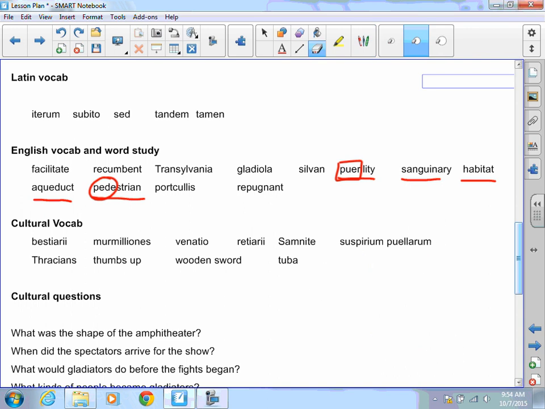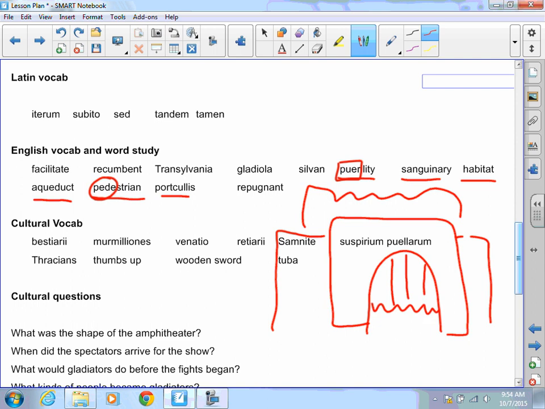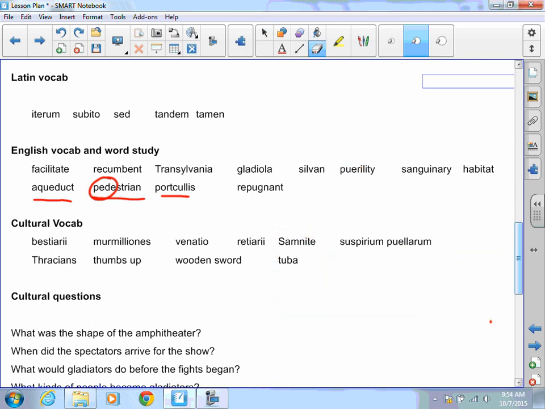Porculus, that is the gate. If you're entering one of these massive castles, this is a big castle that I'm pretending to build here. The gate that slides up and down has little spikes on it, and it has the jail-type bars that you can walk in through, but if you drop it all the way down, it's closed. It keeps people out. That's a porculus. Repugnant comes from pugna, which is to fight. If you fight over and over, you are repelling something.